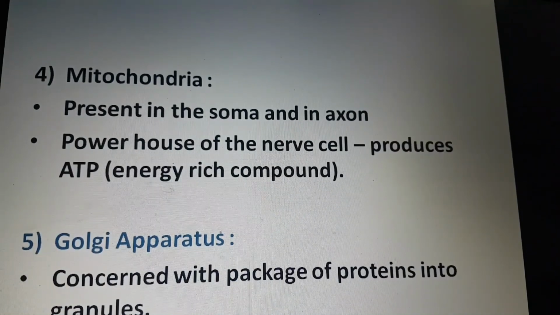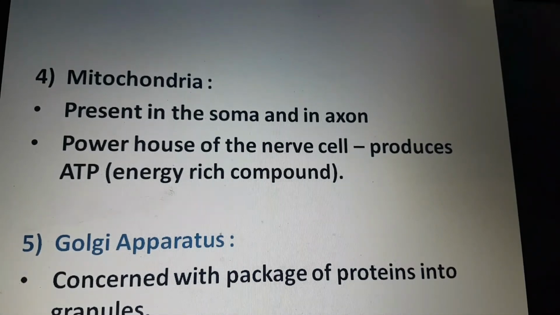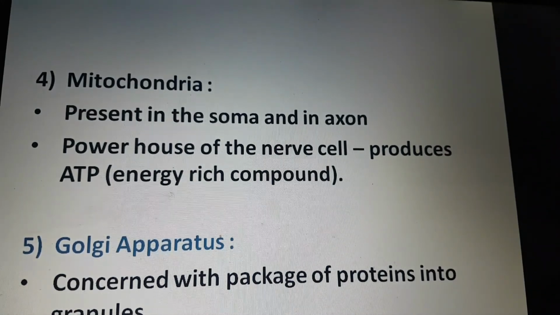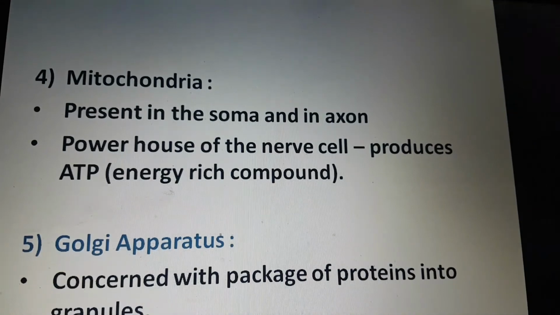Now, just like all the other cells, this has also got mitochondria and Golgi apparatus. Mitochondria are present in the soma and in the axon. Mitochondria form the powerhouse of the nerve cell, where adenosine triphosphate, ATP, is produced, which is an energy-rich compound. The Golgi apparatus of the nerve cell body is similar to that of other cells. This is concerned with packaging of proteins into granules.